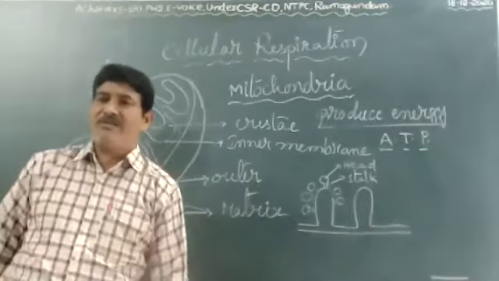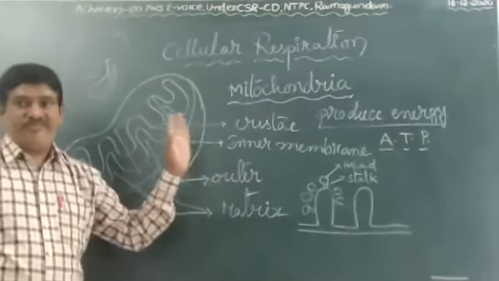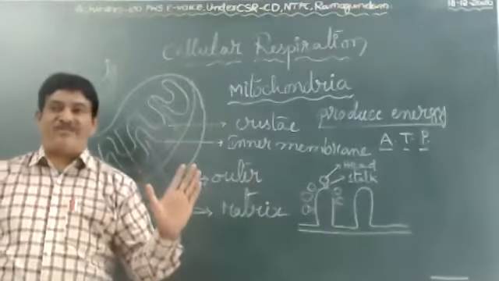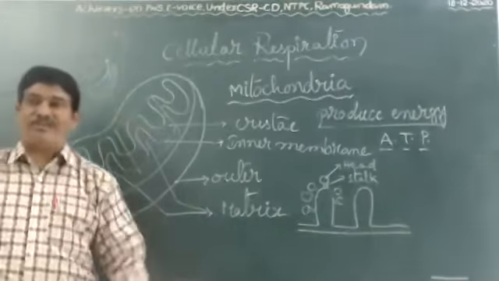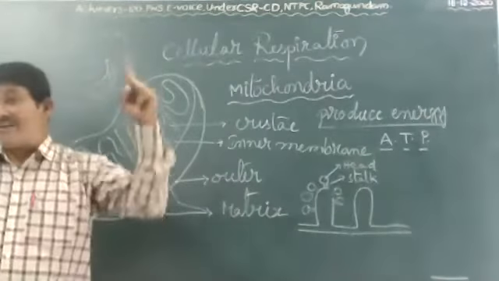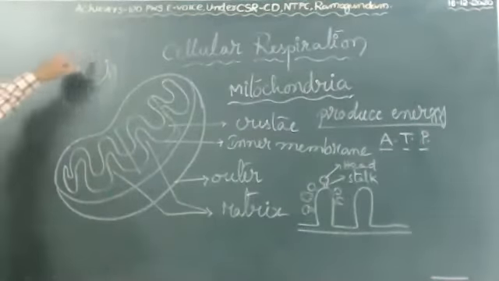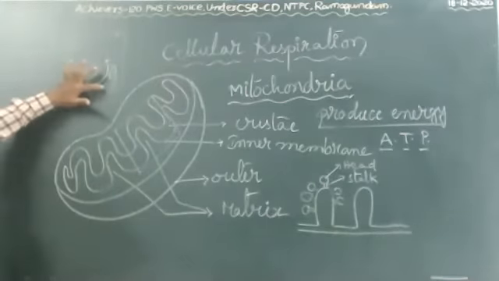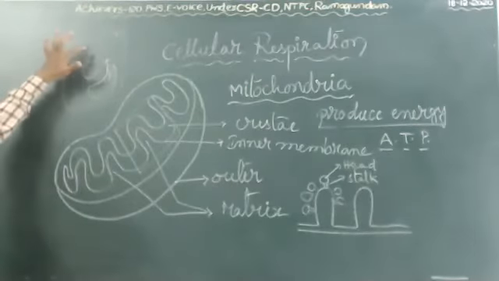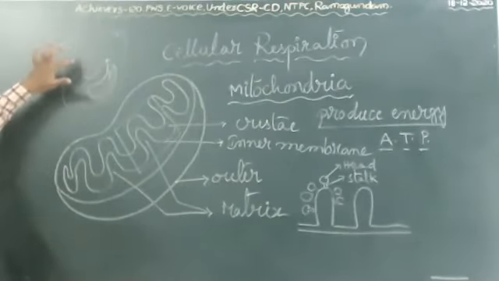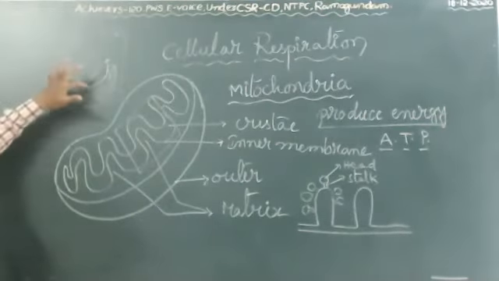Very, very important, one more question in the board exam: which organelle is called the powerhouse of the cell? Inside the cell, so many organelles are present: cytoplasm, mitochondria, nucleus, ribosomes, endoplasmic reticulum, smooth endoplasmic reticulum, rough endoplasmic reticulum, Golgi complex.